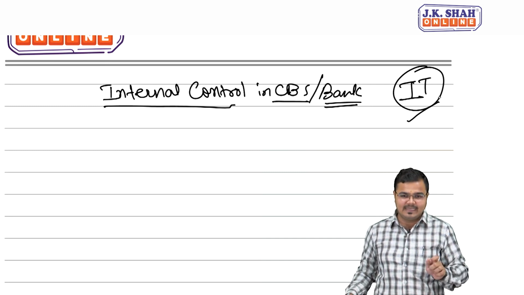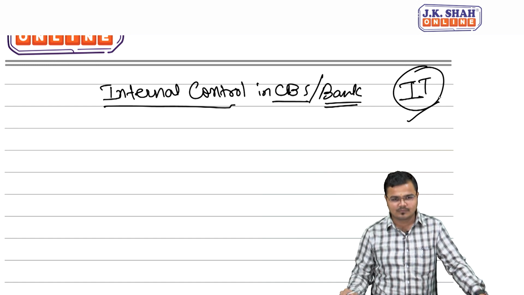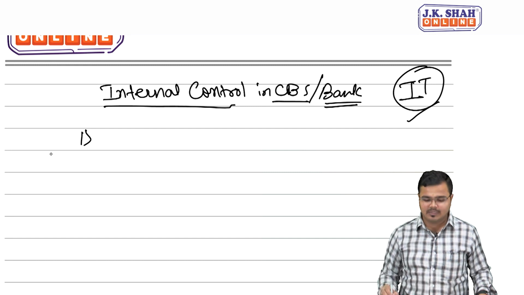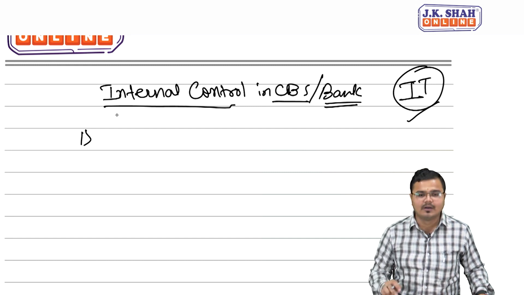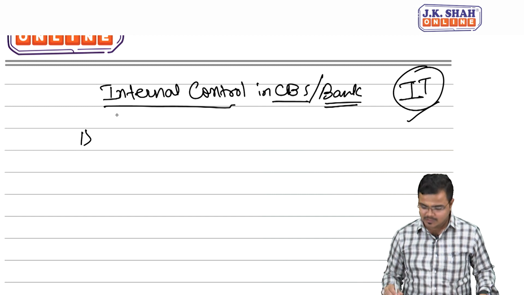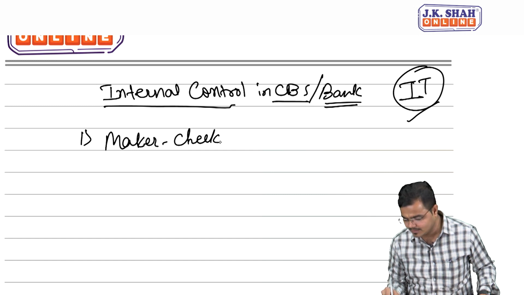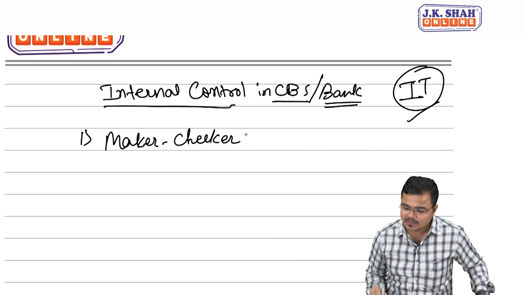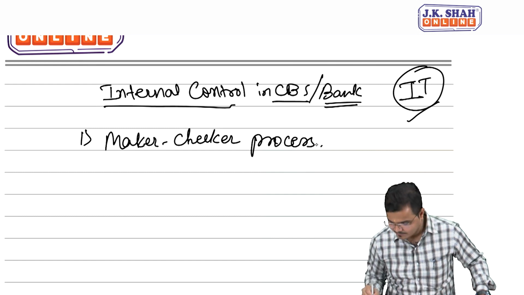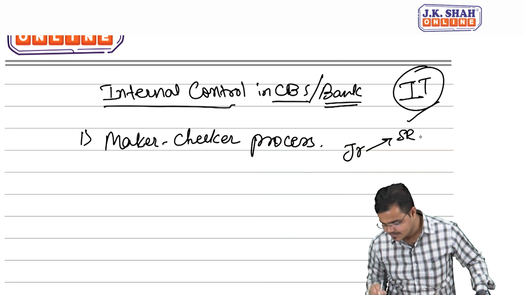But when I am saying internal control, people, it is purely human based control. So in human based control, we have the first control. That means the job of a junior must be checked by the senior. That is called the maker checker process, where the job of a junior must be checked by the senior.